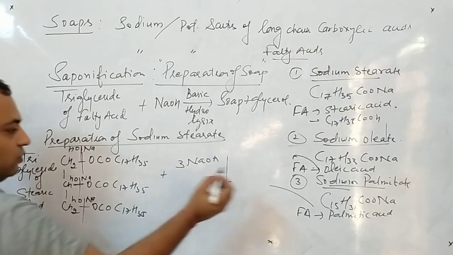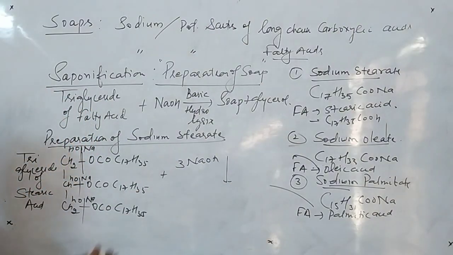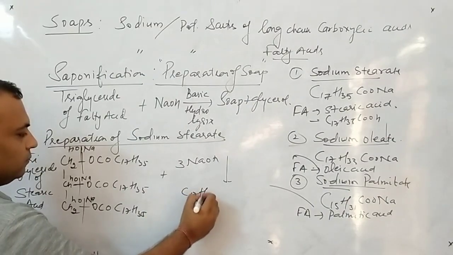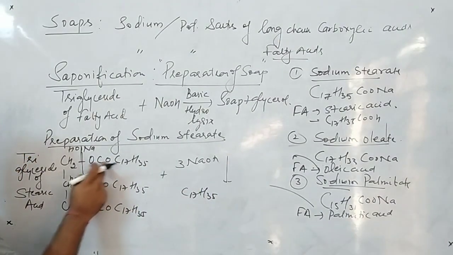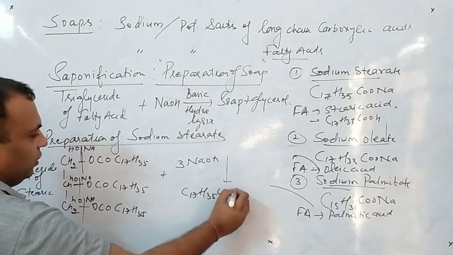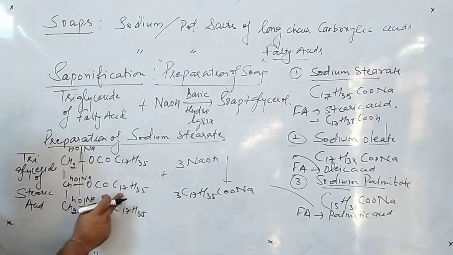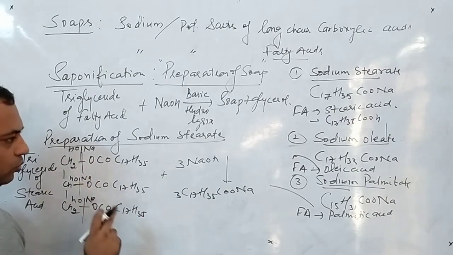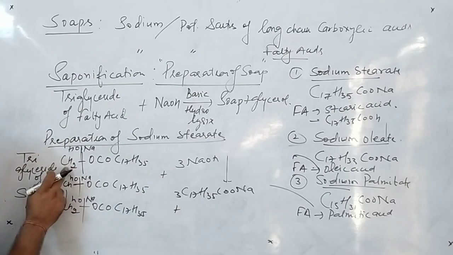So what is formed? I write the main product first: C17H35COONa, 3 molecules of C17H35COONa. Plus the byproduct. What is left?